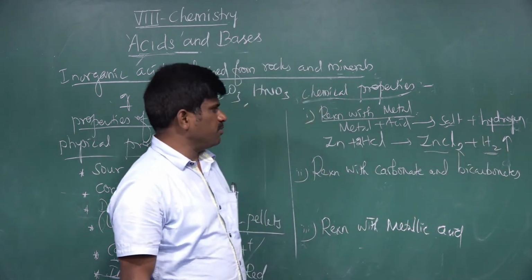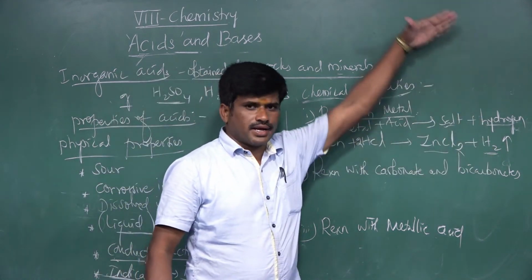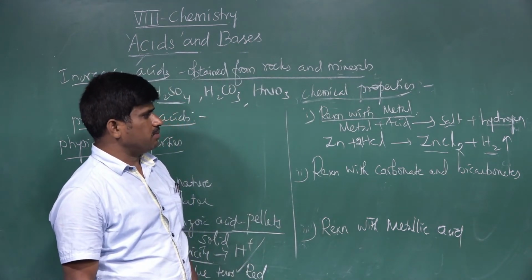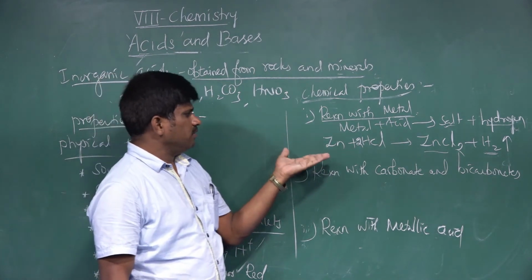This is the point you should keep in your mind: when acid reacts with metal, hydrogen gas is liberated. This is the first chemical property. Instead of zinc, we can take other metals also. For example, we take magnesium.